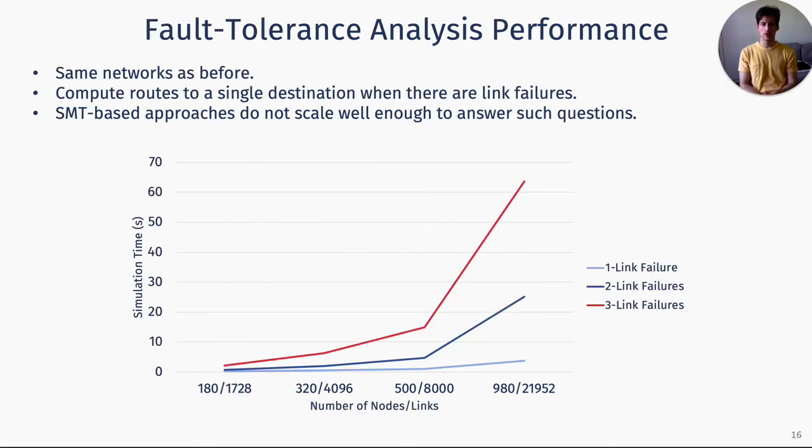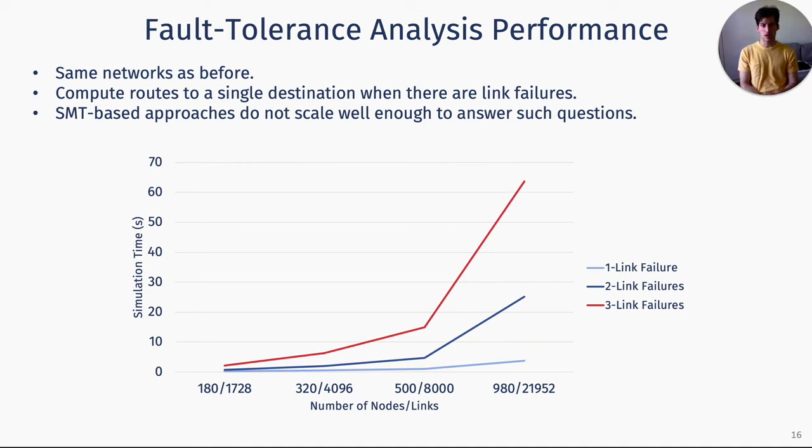For fault tolerance, we use the same networks as before, but this time we're only computing routes towards a single destination, but we assume that there can be links that have failed and cannot be used to route traffic. Usually, to this day, one will have to use an SMT-based verifier to exhaustively answer what-if questions, such as what happens if links can fail. There's no way a simulator will be able to answer these questions by enumerating all combinations, because we're talking about networks that have thousands of links.